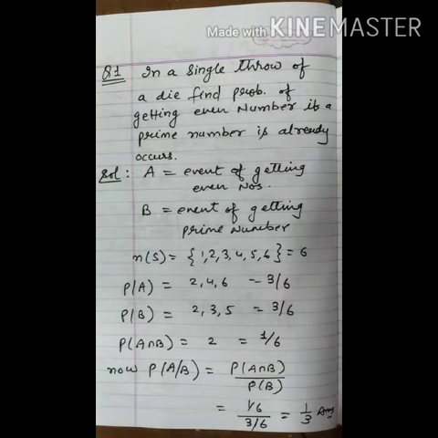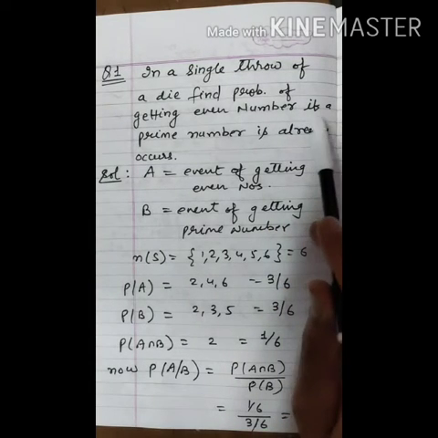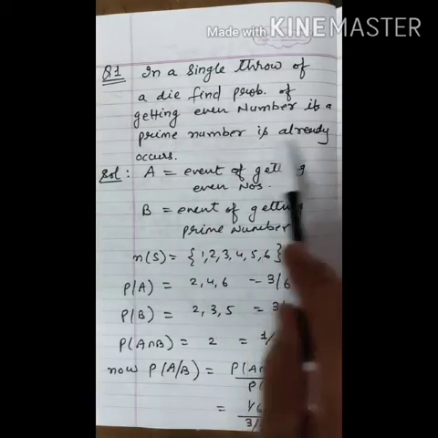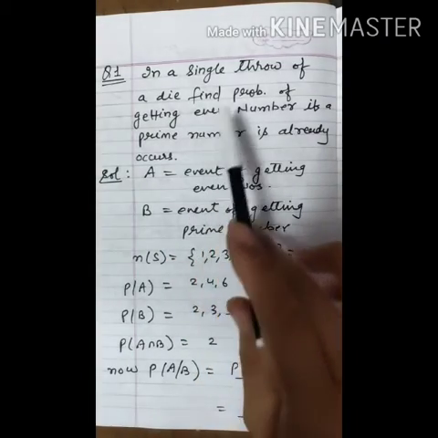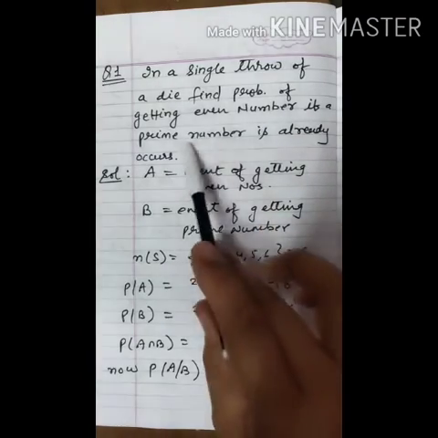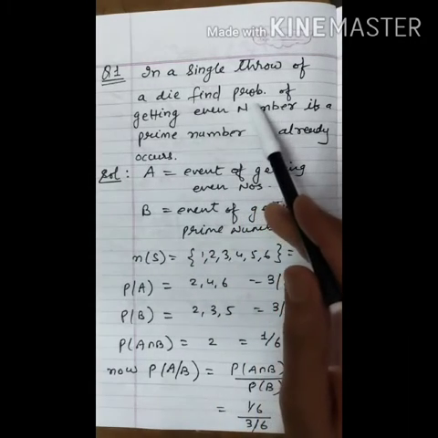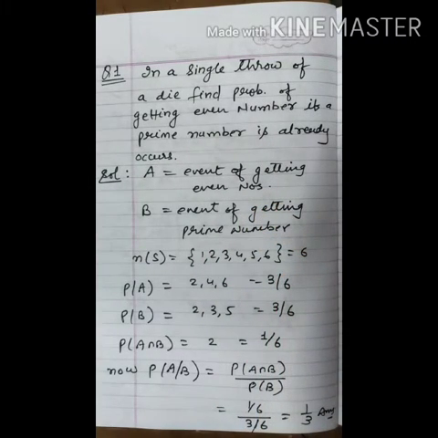Okay, so this is a question based on conditional probability. How will you identify that this question belongs to conditional probability? It is mentioned in the last two lines that if a prime number has already occurred, then we have to find the probability of getting an even number. So this condition is already added. If a prime number occurs, then what will be the probability of getting an even number? In this way you will identify that this question belongs to conditional probability.